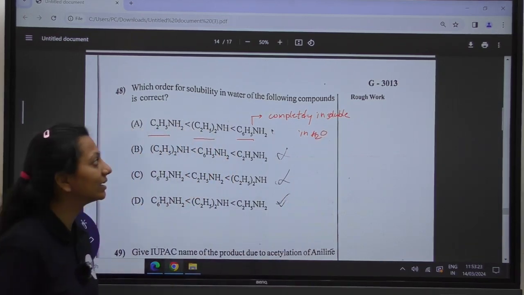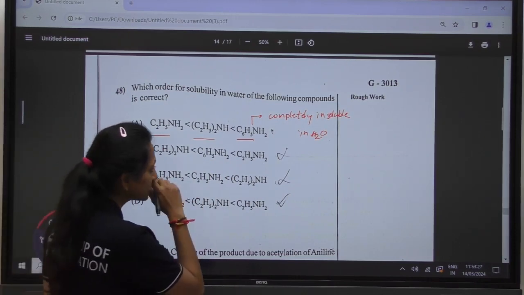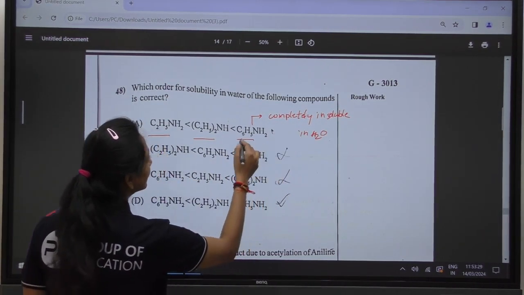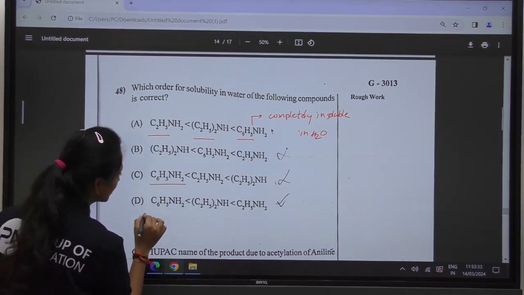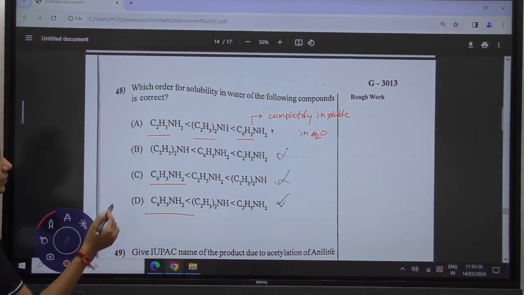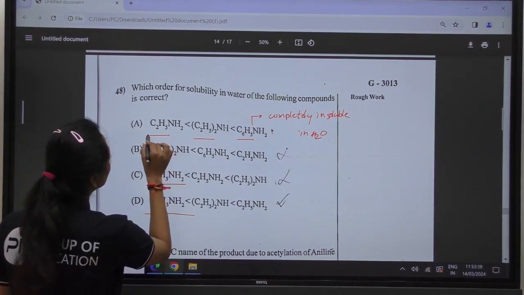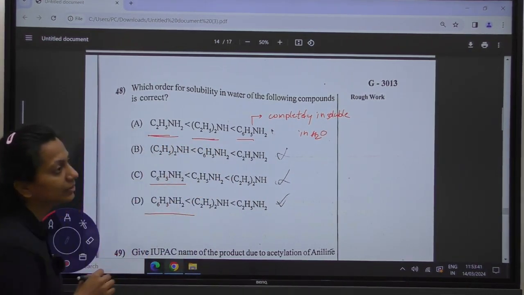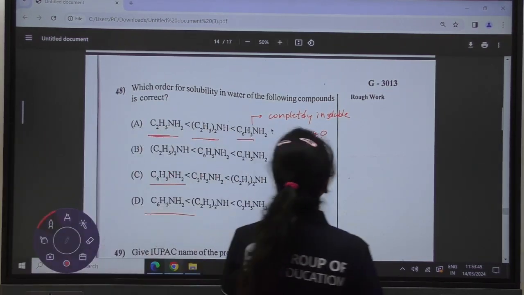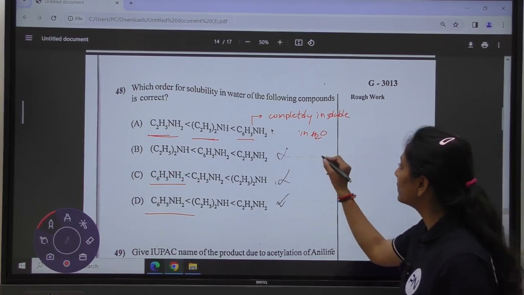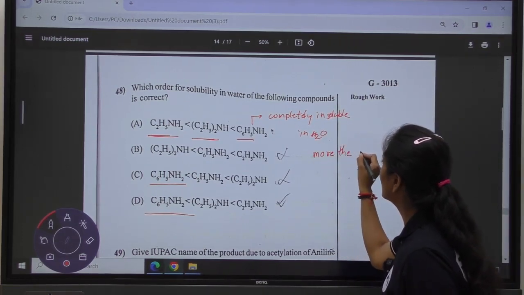Therefore, we can say that it will be the least soluble in water. So, according to this, we can say that this will be the least one. In option C and option D, you can see that they both have been placed in the least one. After the two, the ethyl and the diethyl, you have two amines present, ethylamine and diethylamine.